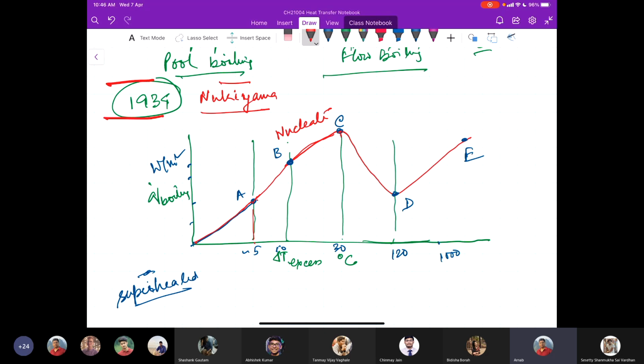In particular region A to B, we see there are some isolated bubbles at different positions or different areas of the heated surface. Now these bubbles quickly vanish as they separate or emerge from the surface. So as soon as they come out from this heated surface, they typically vanish in this region.